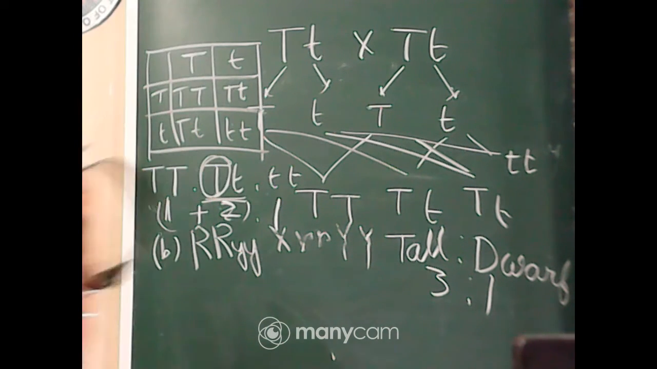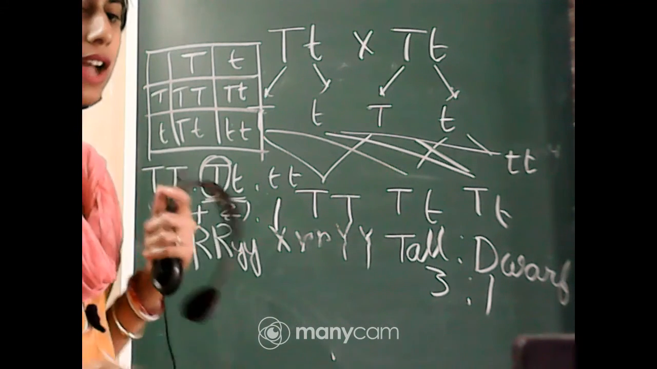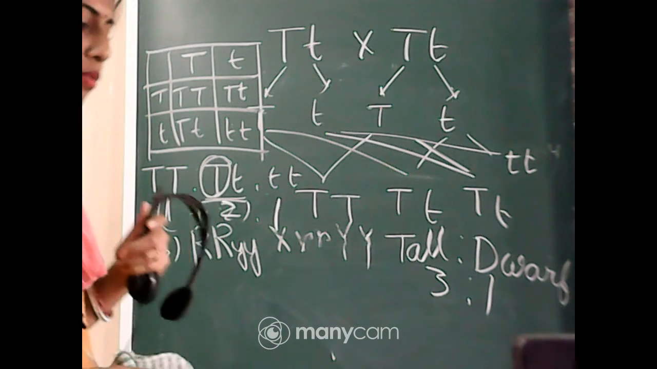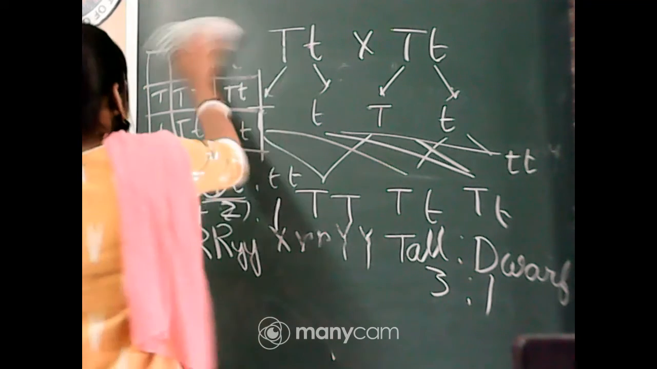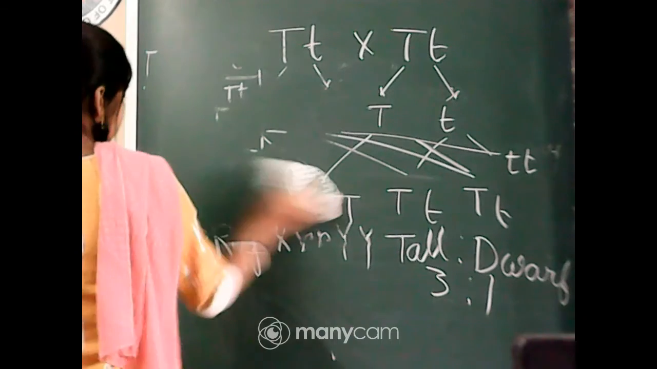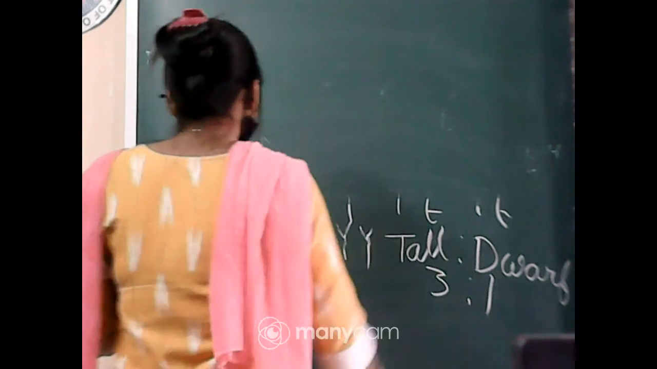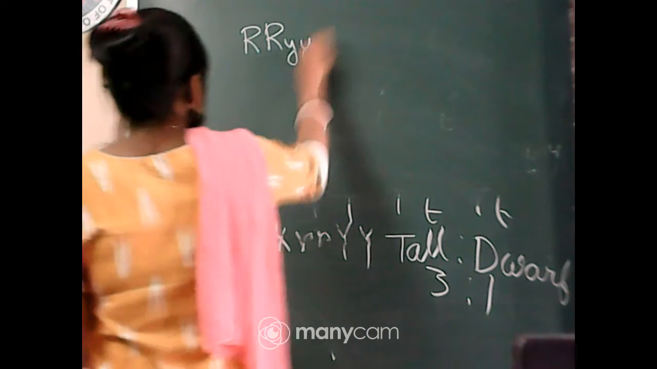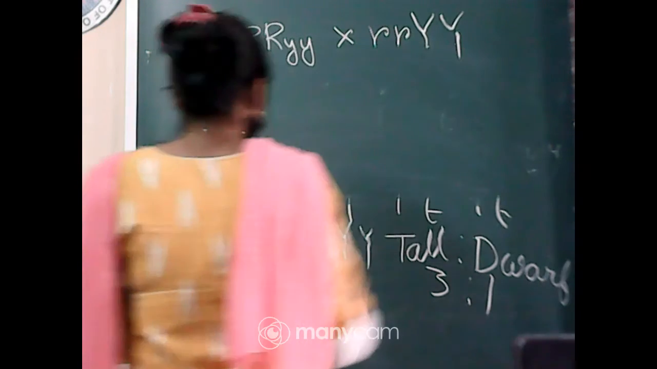Very good. So you have to do it like this. You have to show how you have solved it. If you just write down the result, you may not get the full mark. So in your examination, you have to show how you are finding it out. Now we will solve the next one. What is the next one? Capital R small y, small r capital Y, right?